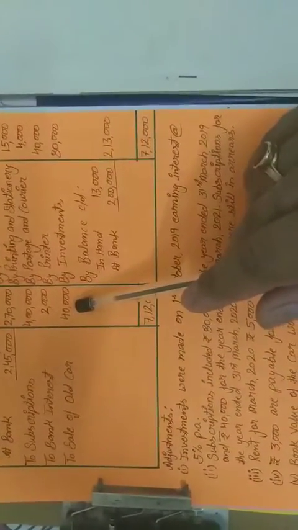Fifth, the book value of the car was rupees 55,000. We sold the old car, this one, sale of old car 40,000. But you can see this adjustment: the value of the car was 55,000. It means this car was sold at a loss, 15,000 rupees of loss. Now we have to read what the question is asking.